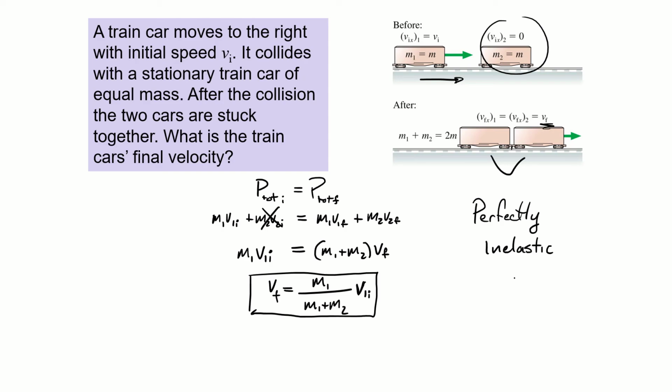If you take a clay ball and throw it at something and the clay ball sticks to it, that's a perfectly inelastic collision. These train cars that clamp together are perfectly inelastic. If you shoot a bullet at a block of wood and the bullet sticks into the wood, that's a perfectly inelastic collision. Anything where the objects stick together after the collision is a really common situation we're going to see.